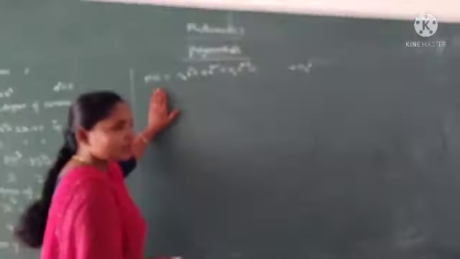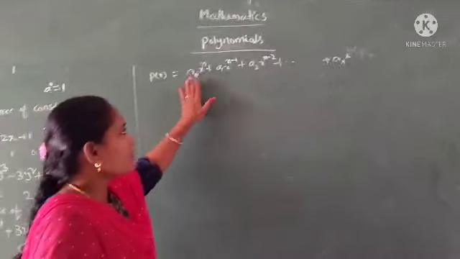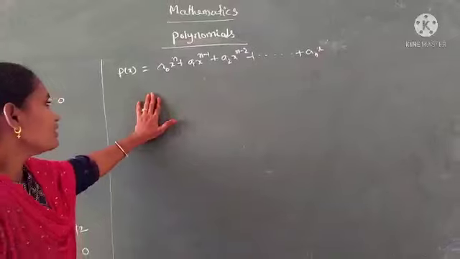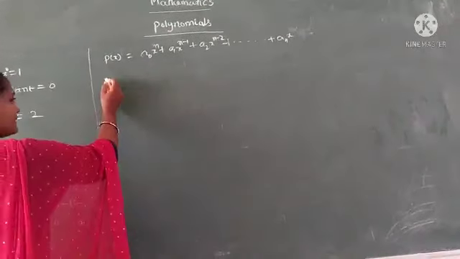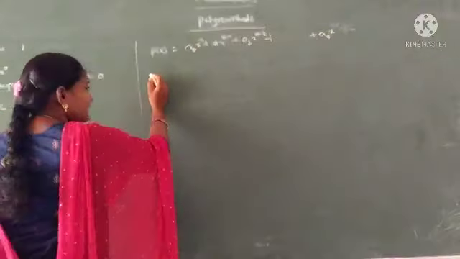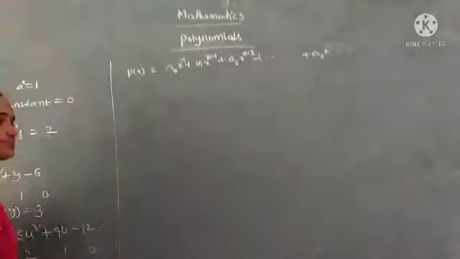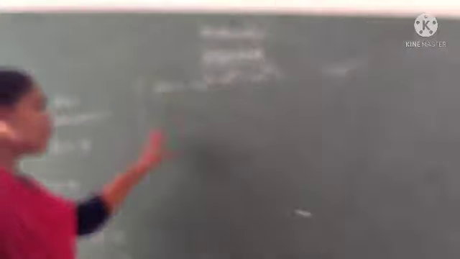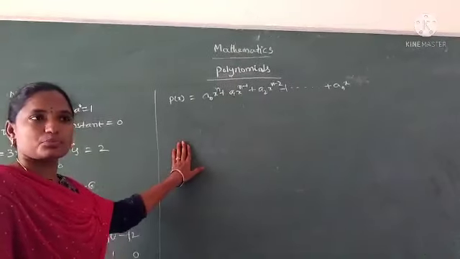Here a0, a1, a2, an are the coefficients, and a0, a1, a2, an are the natural numbers. So we learn the linear polynomial. Before we learn the linear polynomial, polynomials are of two types.